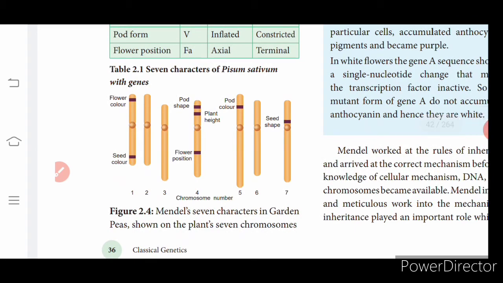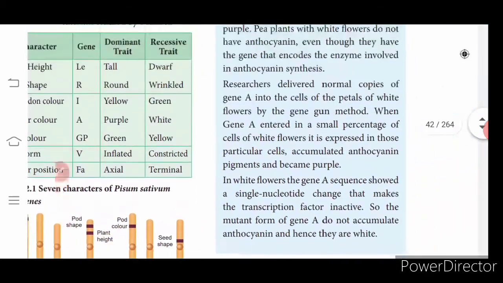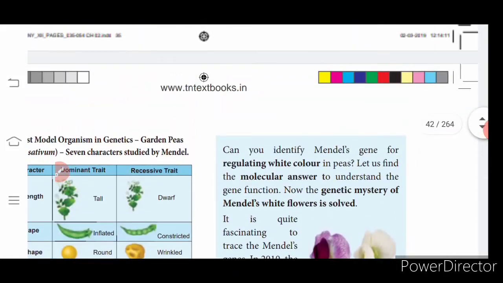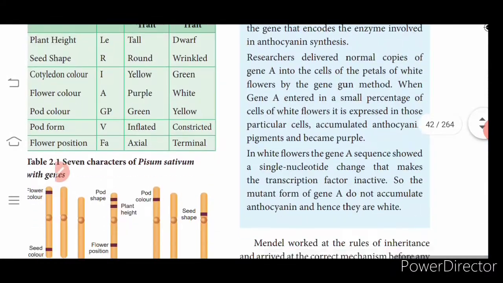Next, the picture shows Mendel's 7 characters of the green pea plant in 7 different chromosomes. Follow? The chromosome numbers 1, 2, 3, 4, 5, 6 and 7 are indicated. Okay, you can just go through this page.